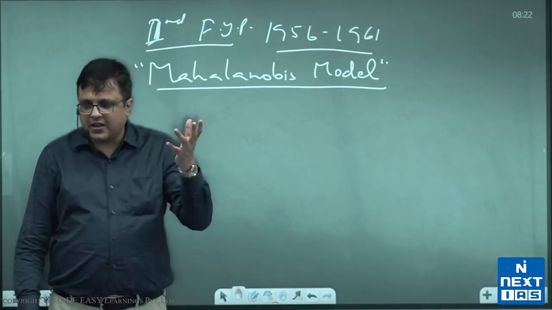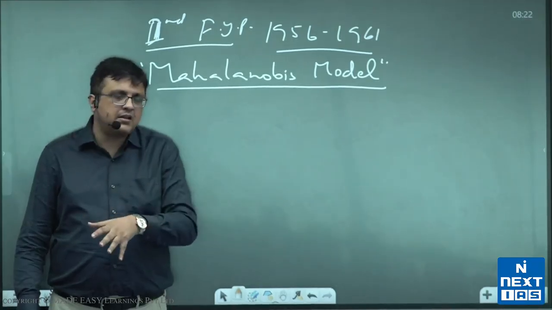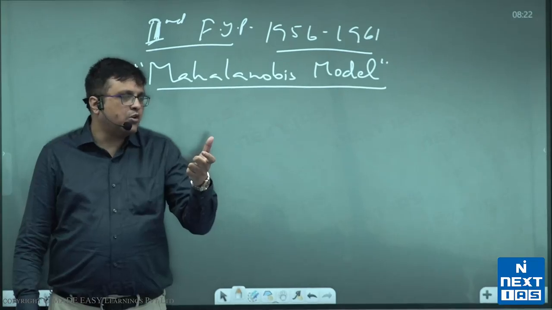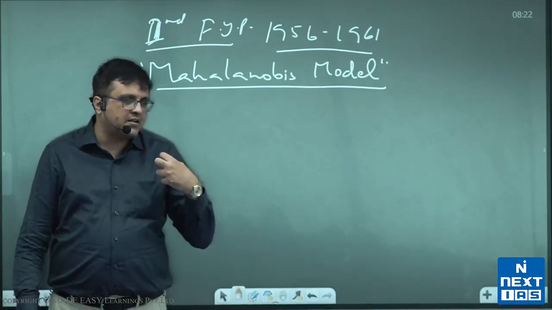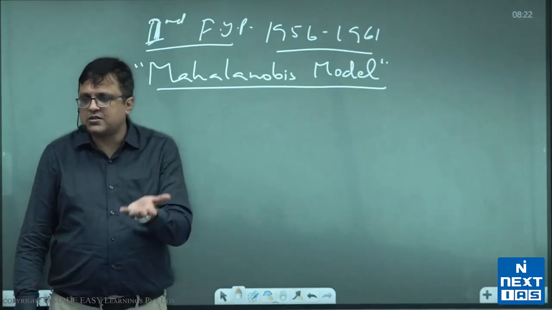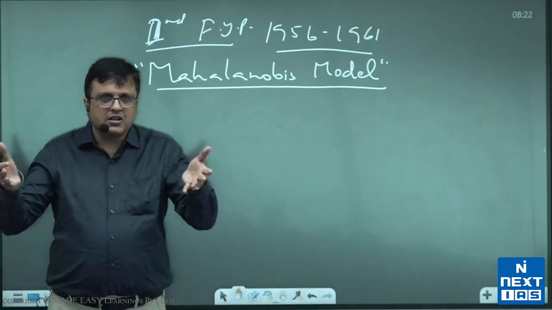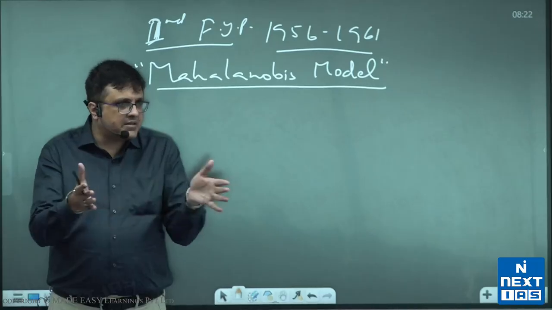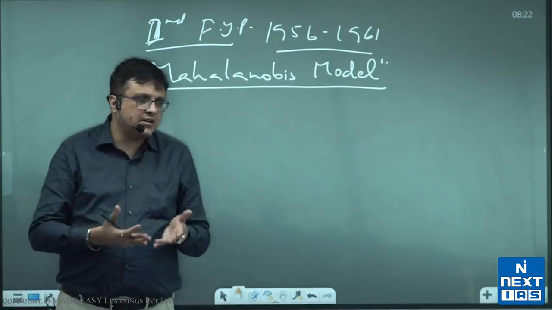Because the base is high, I will lose hardly 10% of my body weight, which is good and healthy for me. So both of ours weight fell by 10 kg, but yours changed by 17% or 18%, mine by say 11%. Why? Because the base on which we calculated the change was different. So base effect is that if the base is large, then any change will look small in percentage terms, and if the base is small, then any change will look large in percentage terms. All right, that is the idea.